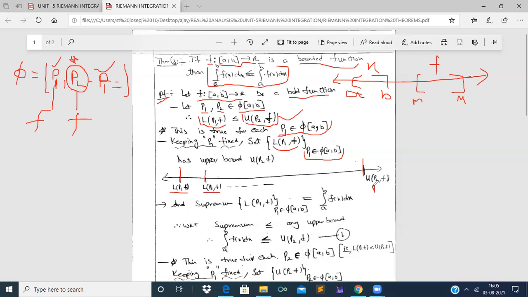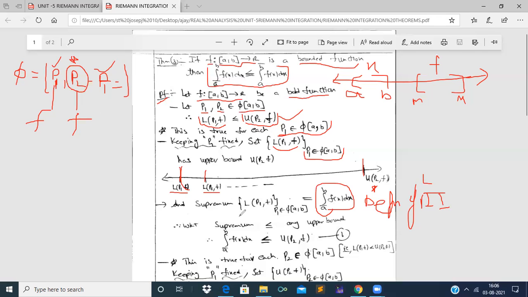Keeping P2 fixed, right? So now the supremum of all these lower Darboux sums is equal to the lower Riemann integral. It is by definition of Riemann integrability, especially for lower Riemann integrability, right?